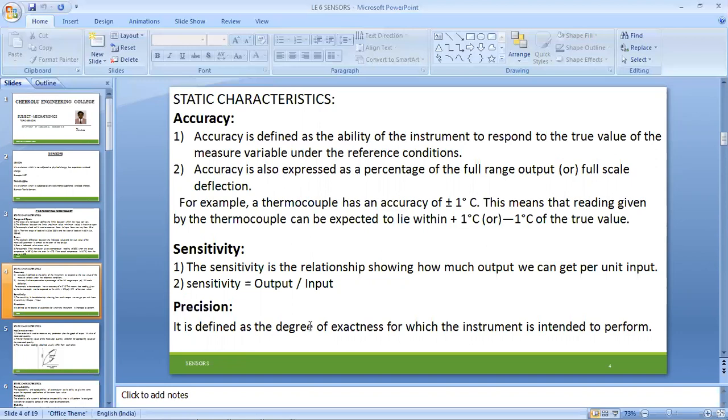So here accuracy is a full range output or full scale deflection. In the sense there are slight fluctuations within the readings being obtained compared to the standard values already existing in our historical review.